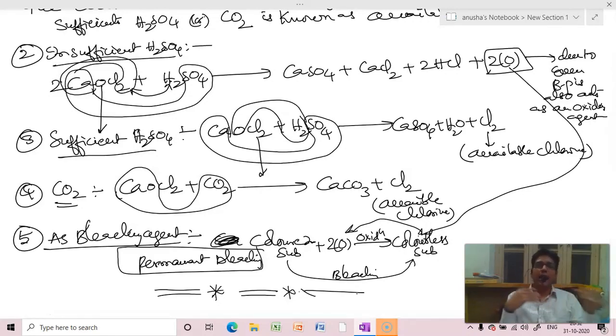Then hydrides and reactivity, then oxides of chlorine, hydrides of halogens, then oxyacids of chlorine, then fluorine, then chlorine, then bleaching powder, preparations and properties. So this finishes off our 7th A group elements.